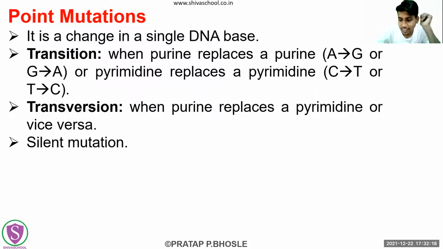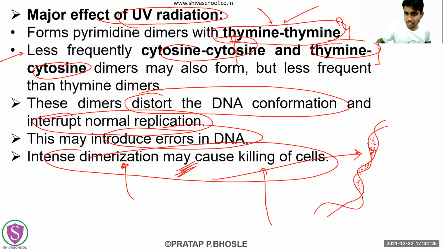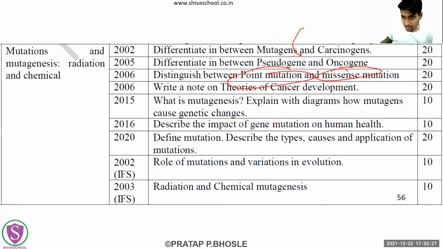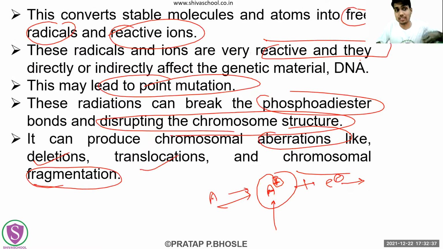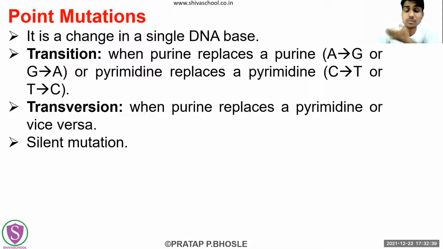See, on point mutations, UPSC have already asked questions for 10 marks. So that's why you can see here, it is a 20 marks question on point mutation and missense mutation. So you should have a sufficient number of points with you. That is not the case with these other books; they did not have that much content on point mutation. But we have found it.